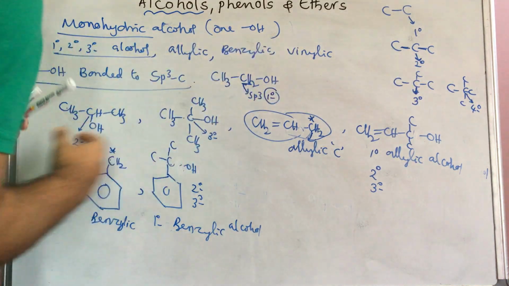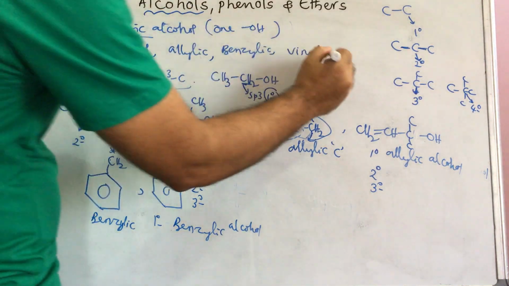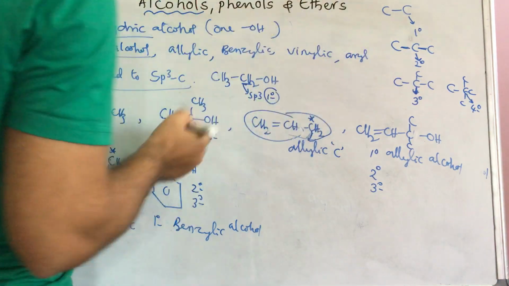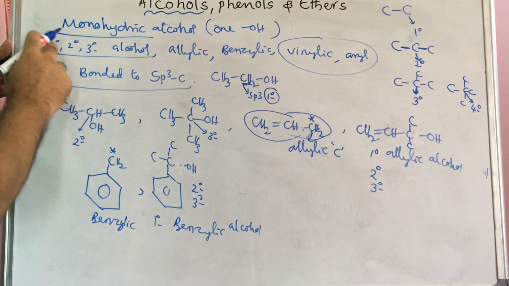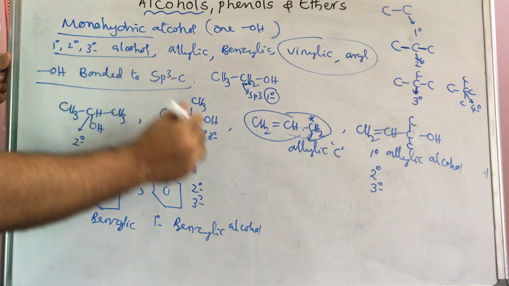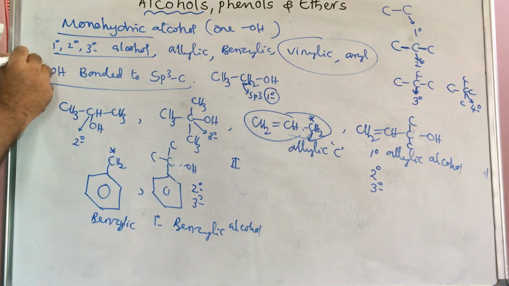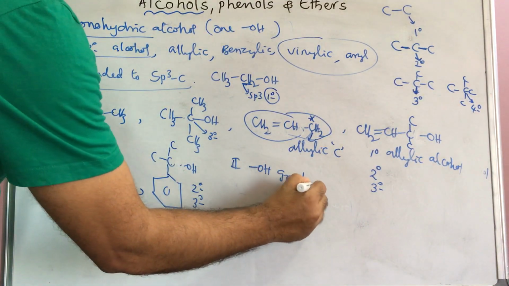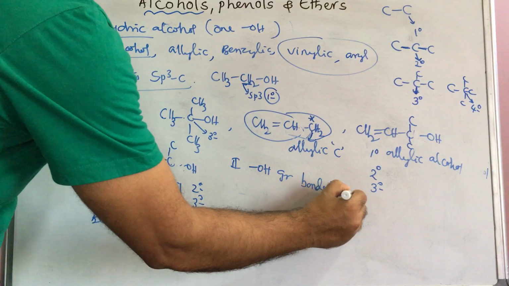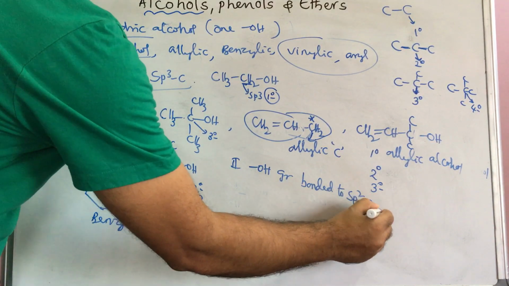Next, vinylic and aryl carbon. These are sp2 carbons. The first classification was hydroxyl bonded to sp3 carbon. The second classification is OH group bonded to sp2 carbon.